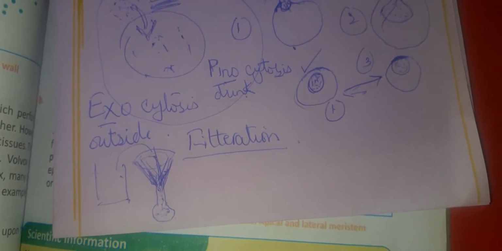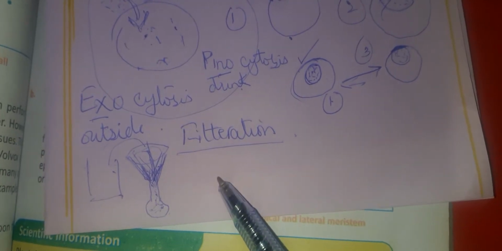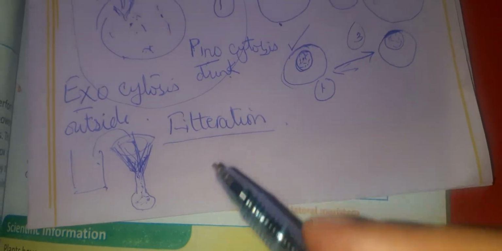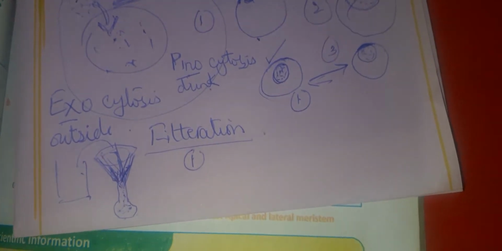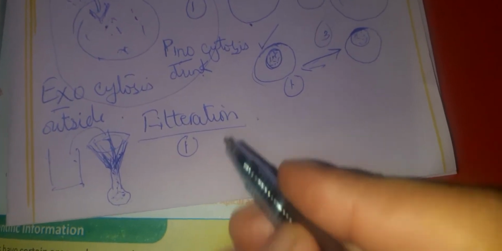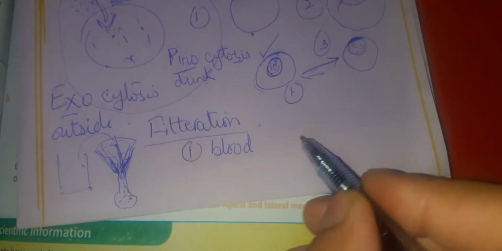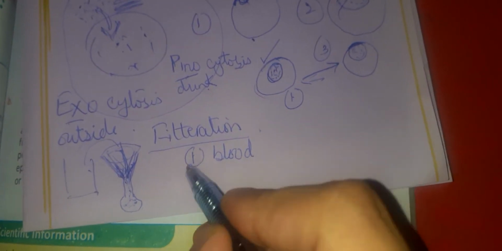The same is the case with our cells: they do filtration. But in our body, the main two forces are applied by, number one, blood. Blood applies the pressure, whereas the second thing is water, which applies the pressure, right?